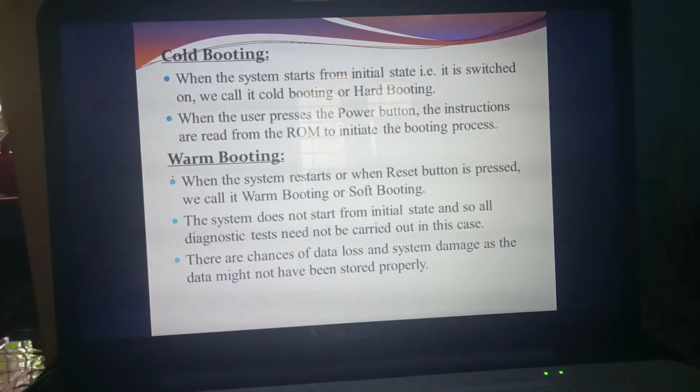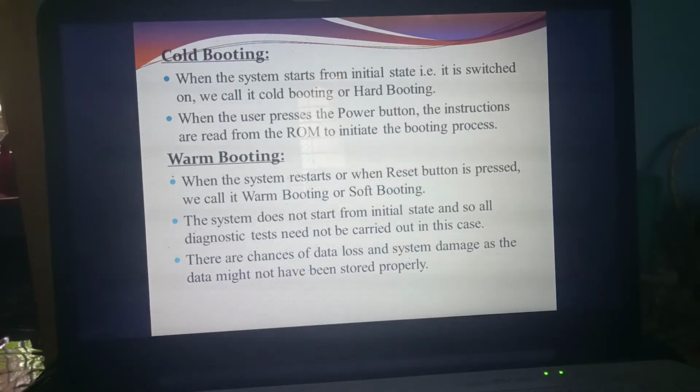So first, we are going to study cold booting. What do you mean by cold booting? You are going to switch on the computer. That is the initial state. The system starts from the initial state, that means from the starting state. If you switch on the computer, the system starts from the beginning.